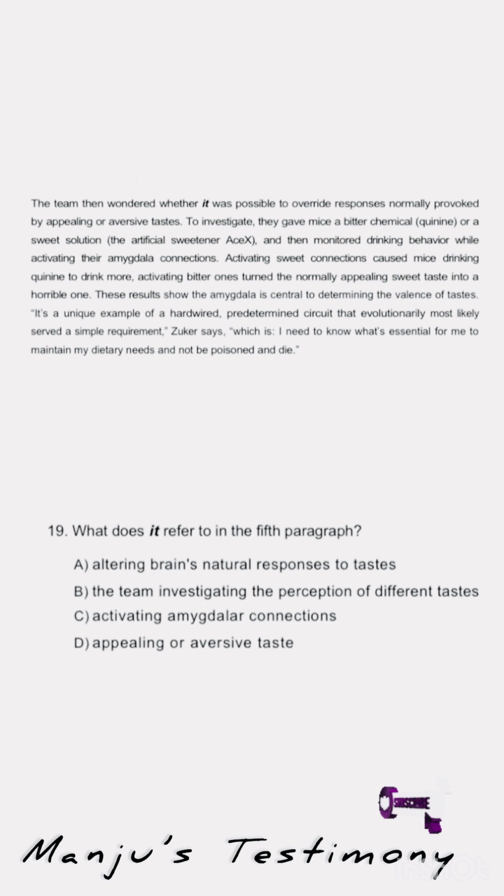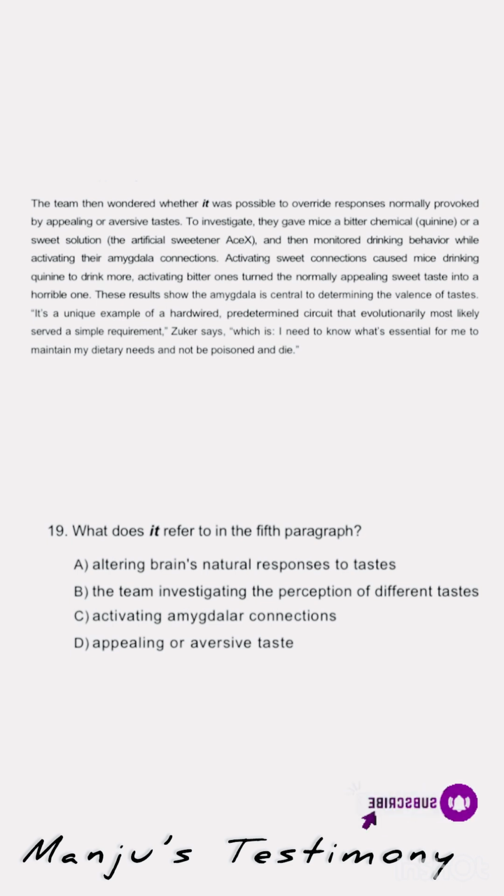The 19th question is, what does "it" refer to in the 5th paragraph? Let's go back to the text. The team then wondered whether it was possible to override responses normally provoked by appealing or aversive taste. To investigate, they gave mice a bitter chemical, quinine, or a sweet solution, the artificial sweetener X, and then monitored drinking behavior while activating their amygdala connections. Activating sweet connections caused mice drinking quinine to drink more. Activating bitter ones turned the normally appealing sweet taste into a horrible one. These results show the amygdala is central to determining the valence of taste.